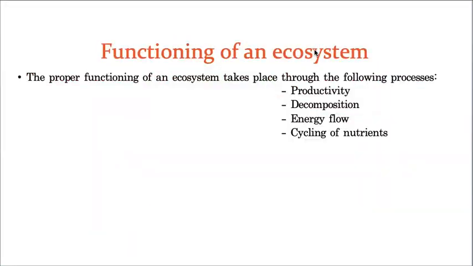Now the next topic is functioning of ecosystem. Students, it is not possible to take functioning of ecosystem in this class. The reason is these four topics. Functioning of the ecosystem means what are the functions of the ecosystem. It has four topics: productivity, decomposition, energy flow, where you will read food chains, and also biogeochemical cycles, that means cycling of nutrients. All four topics are big. Each and every topic takes at least one class. That's why I'm not taking functioning of ecosystem.